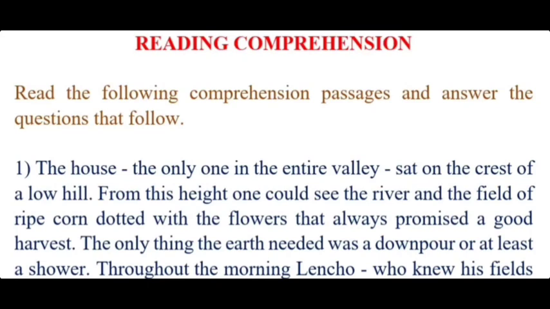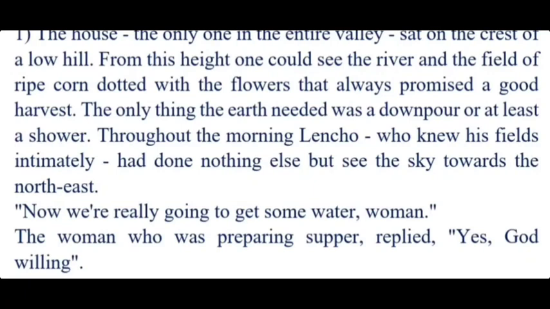Reading comprehension. Read the following comprehension passages and answer the questions that follow. 1. The house, the only one in the entire valley, sat on the crest of a low hill. From this height, one could see the river and the field of ripe corn dotted with the flowers that always promised a good harvest. The only thing the earth needed was a downpour or at least a shower. Throughout the morning, Lencho, who knew his fields intimately, had done nothing else but see the sky towards the northeast. "Now we are really going to get some water, woman." The woman who was preparing supper replied, "Yes, God willing."